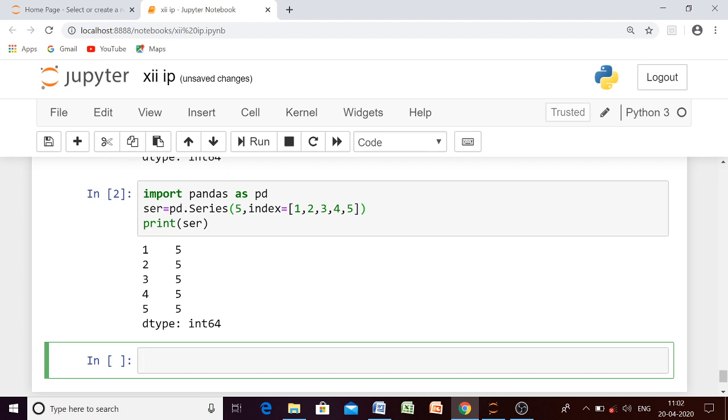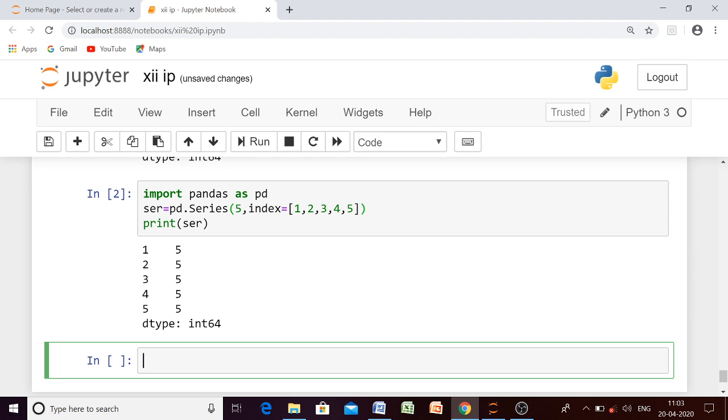Okay. So beta, I already told you the difference between NumPy and series. In case of NumPy, implicit index values were already given and those index values start with 0. Here we can give explicit index values also.